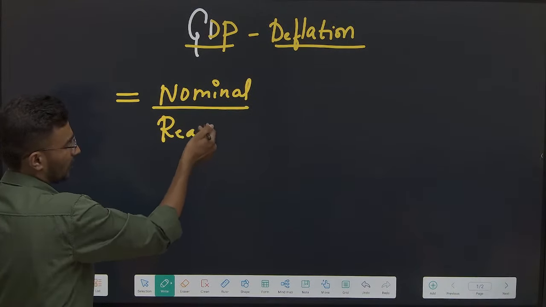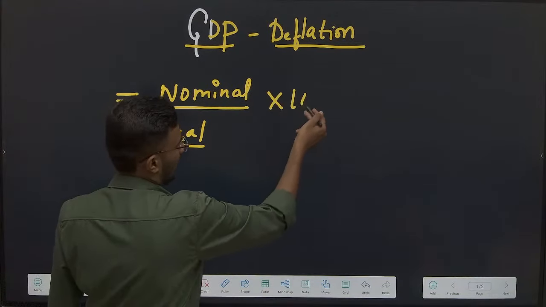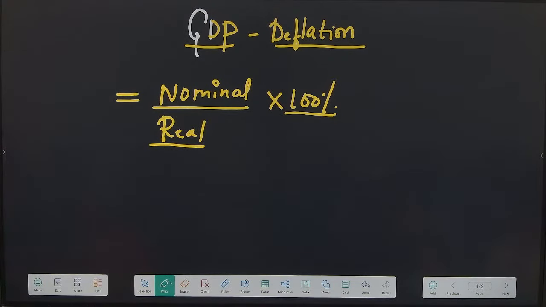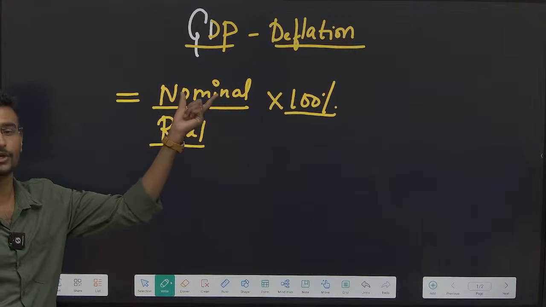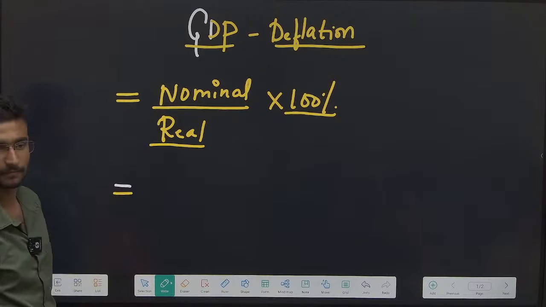I have already discussed it. Nominal is present year prices, real is based on the base year, multiplied by 100. I'll be getting the percentage of inflation rise.